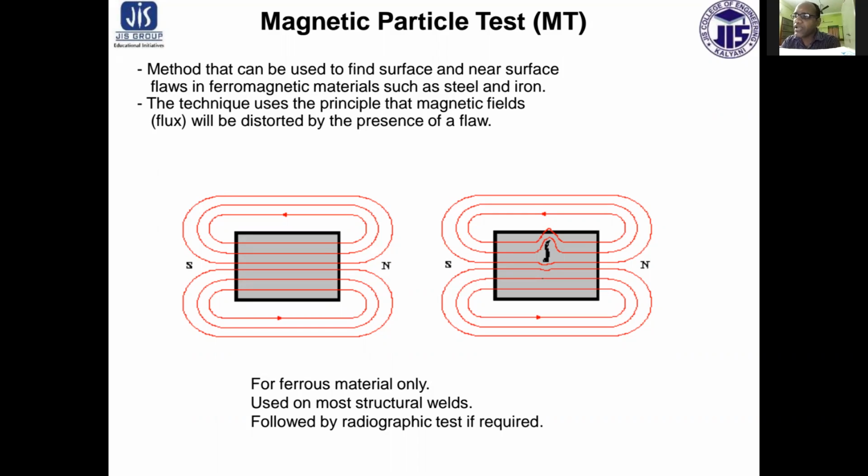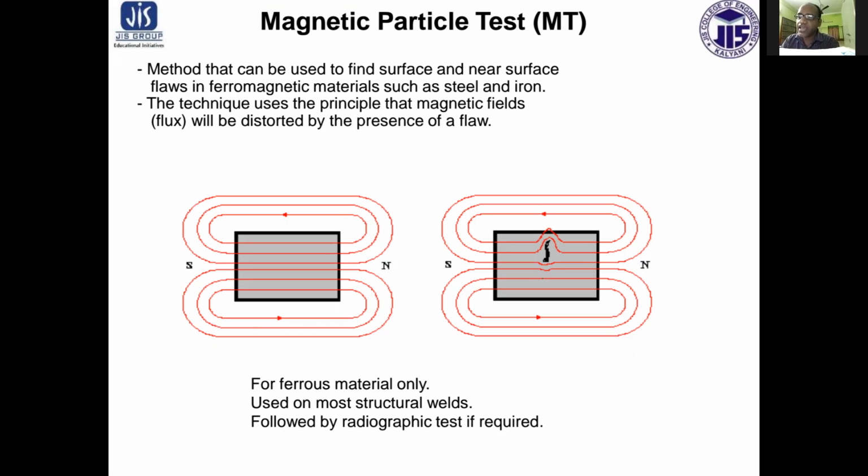The component to be inspected for flaws is magnetized as shown in this figure, and the inspection media is applied to the component. Magnetization of the component and application of inspection medium can be done simultaneously.